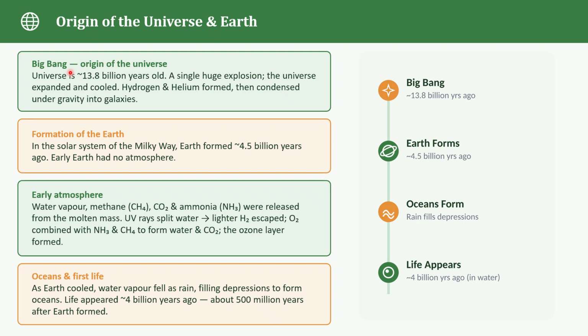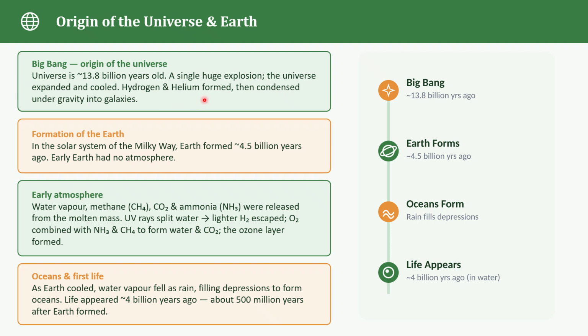According to this theory, the universe began with a huge explosion-like event. After that, the universe started expanding, and as it expanded, it gradually became cooler, and later elements like hydrogen and helium were formed.